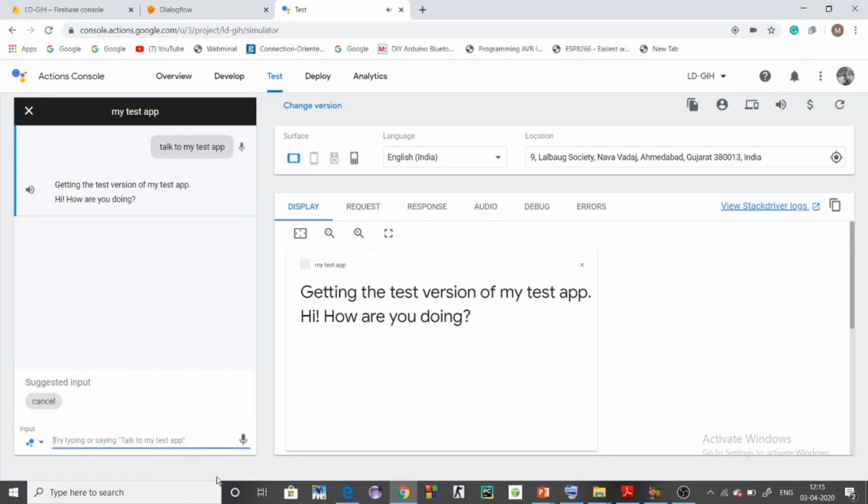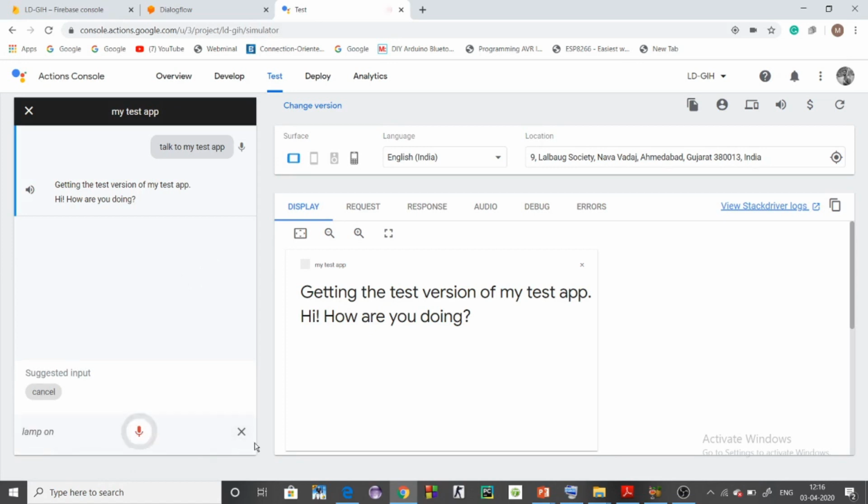Getting the test version of my test app. Hi, how are you doing? So now the test application is executed, it's invoked. So we can give the commands which we have created, the intents which we have created in Dialogflow. Those particular commands we can give to smart devices like Google Home. Let me try.